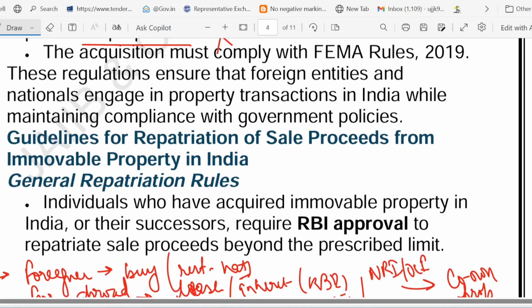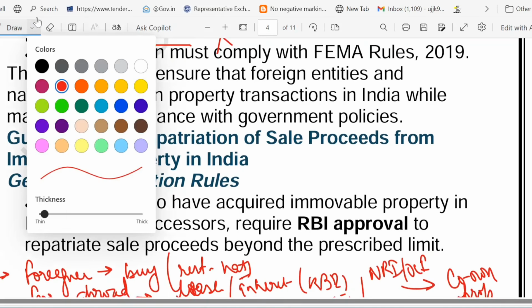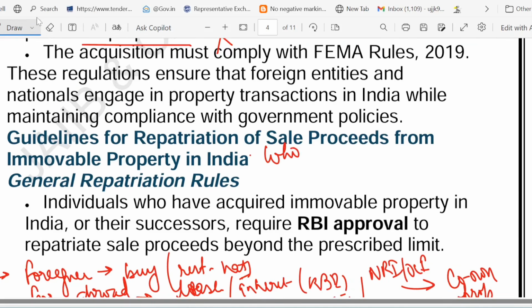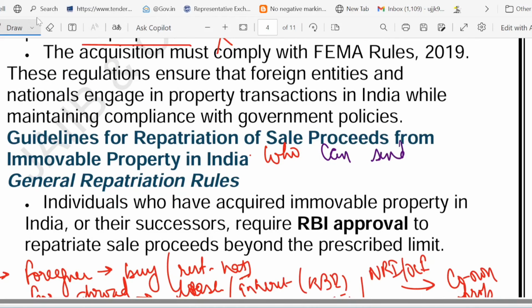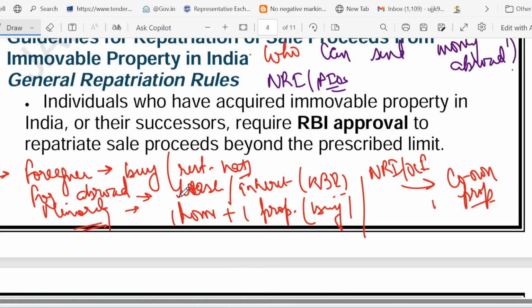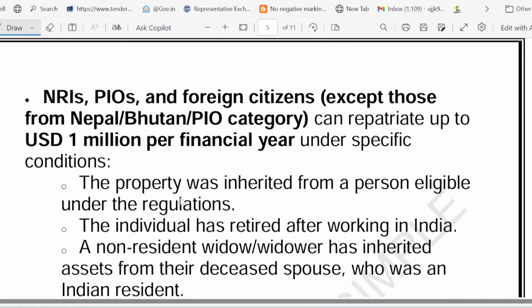First of all, who can send money abroad? NRI can send money abroad. PIO can send money abroad, right? Up to how much? $1 million per year, right? This is the general repatriation rule I told you. The limit is $1 million per financial year. NRI and PIO can repatriate maximum up to this.